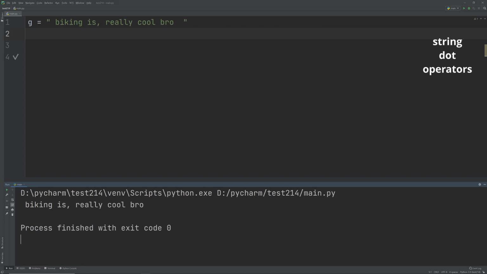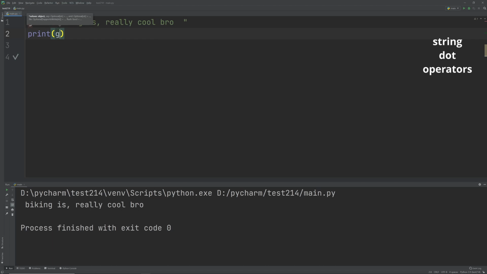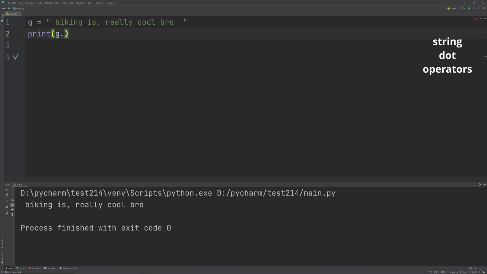Now I'm going to go quickly through some functions that we can use when adjusting strings. When you write down a string, G, and press dot, you are going to see all these different functions that you can use to edit the string. It's really useful. So let me go through some functions. Number 1, upper. If you write it down like this, it will make every character in our string uppercase. Can you see all of our characters? They're uppercase. I can also do G dot lower. Now all of our characters are lowercase.